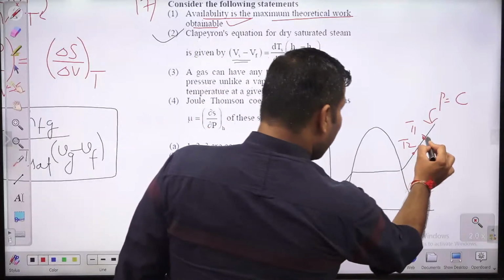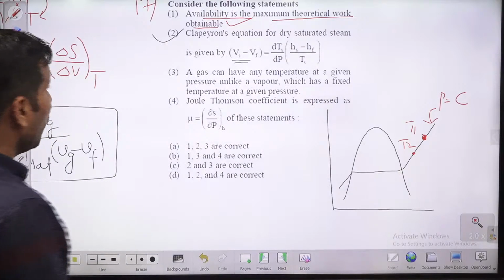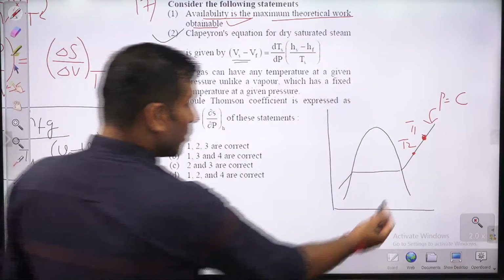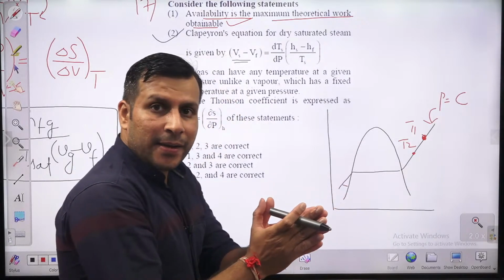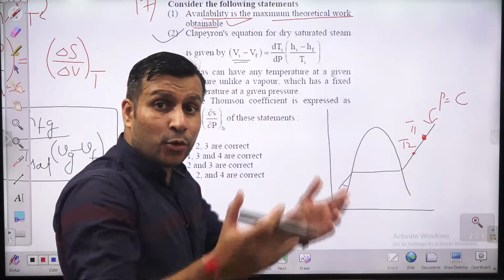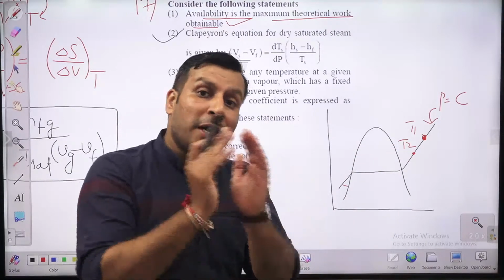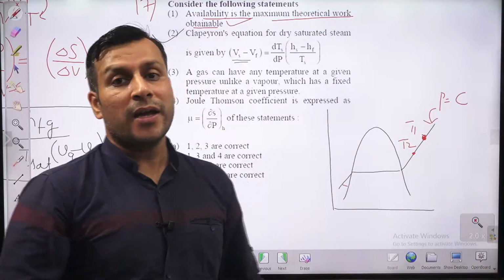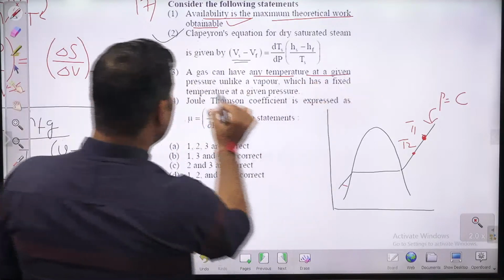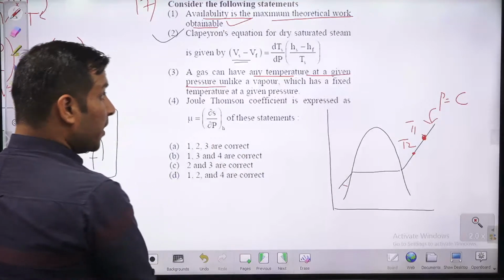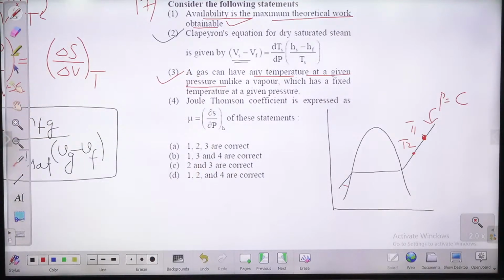But a liquid-vapor mixture, or a vapor, in the wet region, you will not have a gas. Vapor is not going to exist at different temperatures at a particular pressure. Vapor will have a particular temperature corresponding to a particular pressure. So a gas can have any temperature at any given pressure, unlike a vapor which has a fixed temperature at a given pressure. So this is also right.